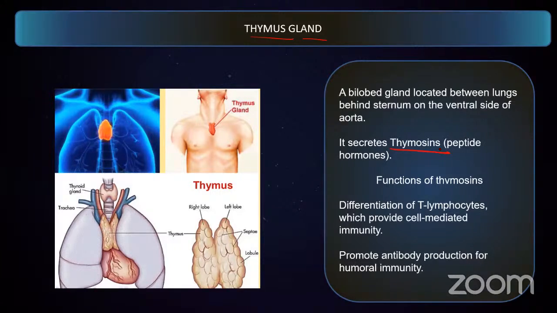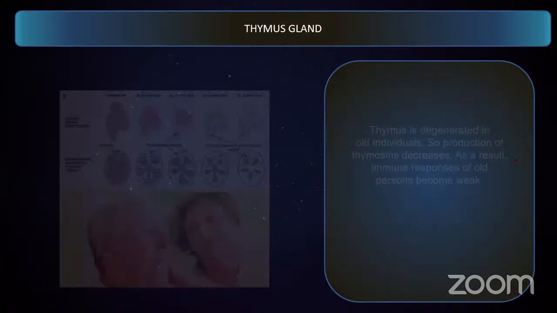Now you might have heard about lymphocytes. When we talked about body fluids and circulation, I talked about T lymphocytes and B lymphocytes. You remember? We talked about maturation of T lymphocytes. The reason why we call it T in T lymphocytes is because T stands for thymus. So the T lymphocytes, which are formed in the bone, migrate to the thymus gland for maturation. This maturity occurs because of the hormone thymosin. Similarly, it also acts on the B cells and helps them to produce antibodies. So this is about the thymus gland.